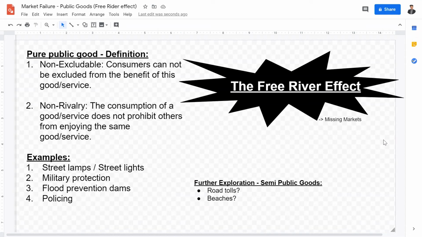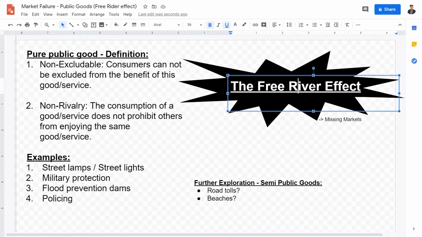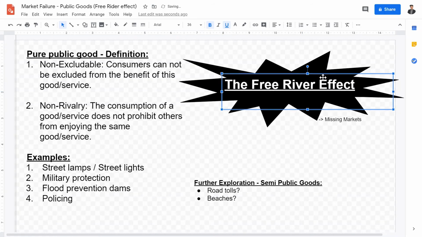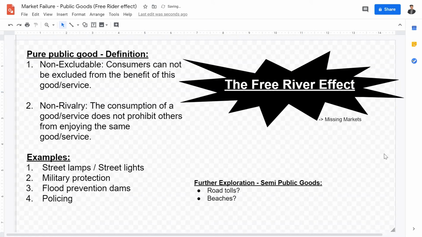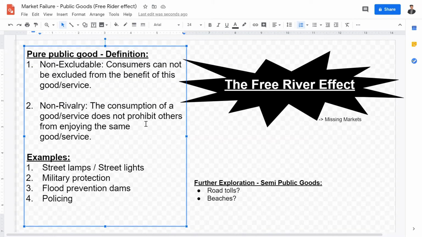Now, what are some problems with public goods? For example, market failure may occur when not enough public goods are offered. Market failure may also occur when people are not willing to pay for these public goods, because it may not be economically profitable for firms or corporations to provide these goods. Now, this is where the idea of the free rider effect or the missing market theory comes into play. The free rider effect basically plays on the idea of non-excludability and the non-rivalry principles.